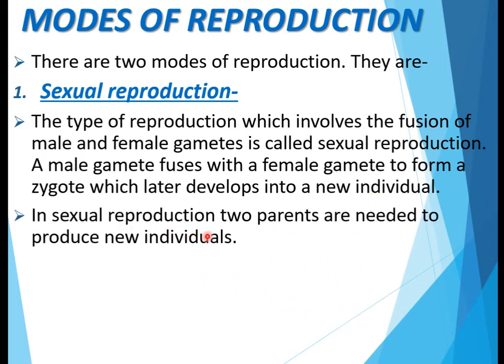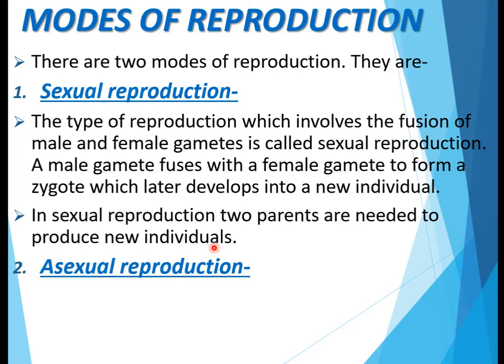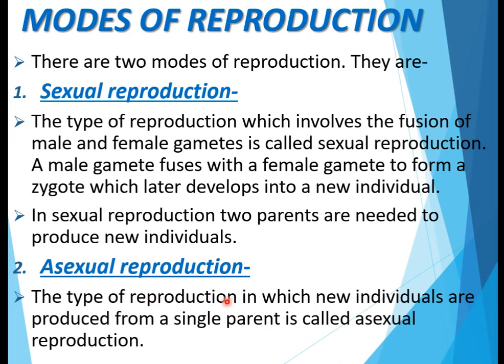In sexual reproduction, two parents are needed to produce new individuals. The second mode of reproduction is asexual reproduction. The type of reproduction in which new individuals are produced from a single parent is called asexual reproduction. Both the parents are not needed here, only a single parent is able to produce new individuals of its own kind.